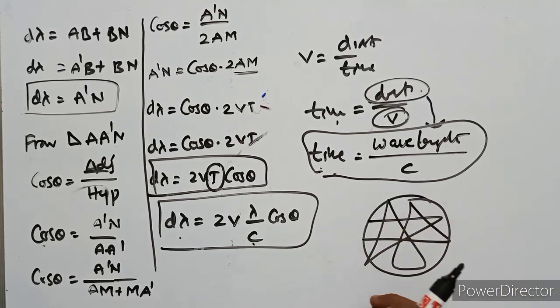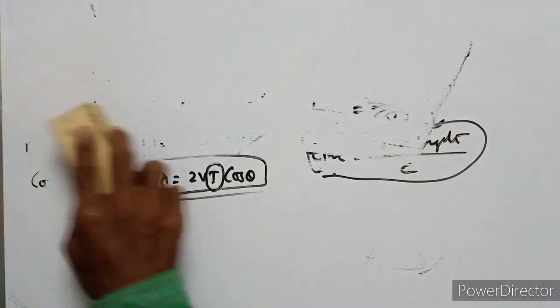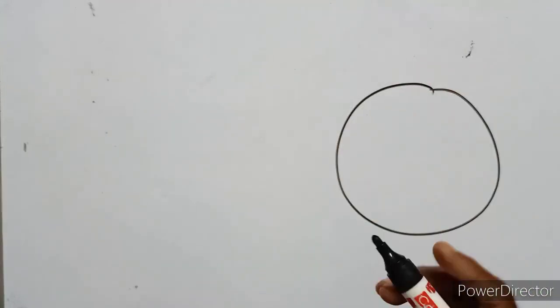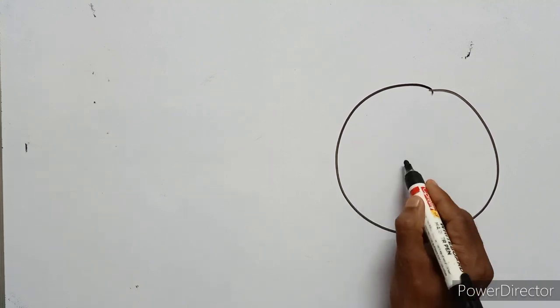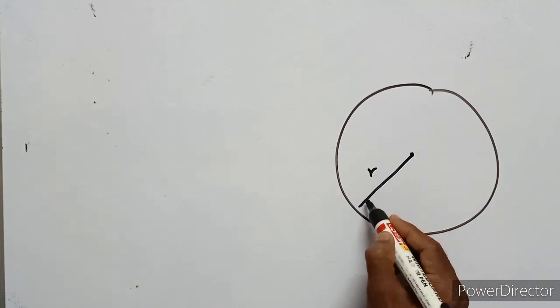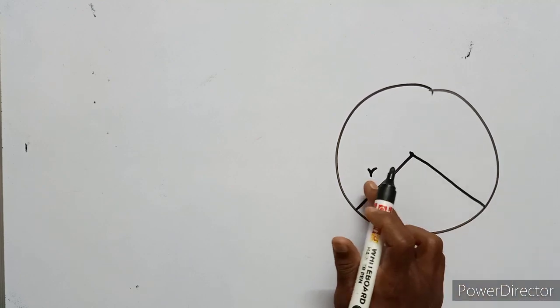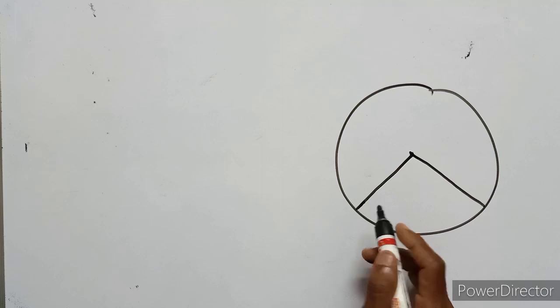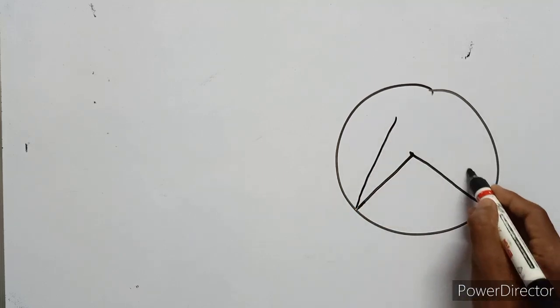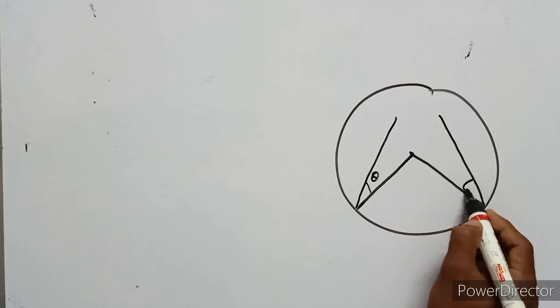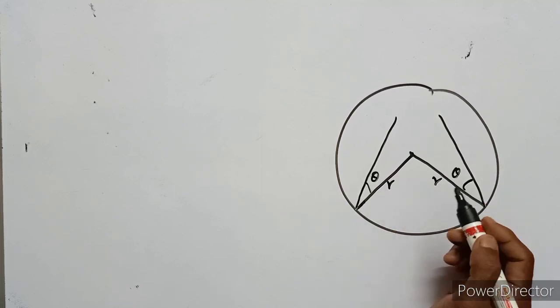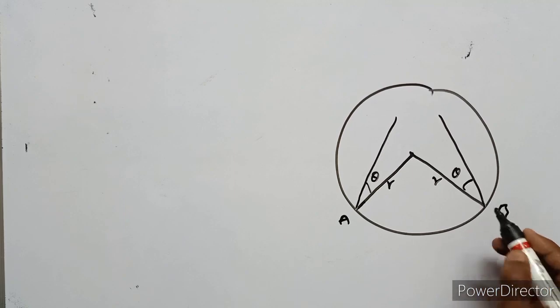So in this type, the radiation undergoes repeated reflections in a spherical enclosure. Now you observe two successive reflections in the spherical enclosure. This is the radiation, this is the radius r, this is the radius r. The angle of reflection is theta, this is also theta, and a and b are the points of reflection.